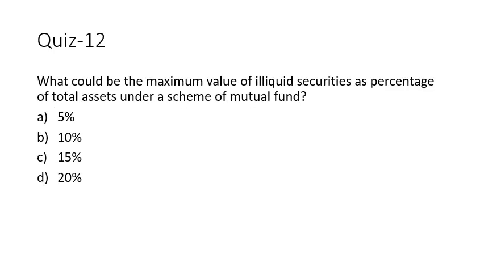Question number 12. What could be the maximum value of illiquid security as percentage of total assets under the scheme of a mutual fund? So there is a threshold which is kept at 15%. So it could be 15%. So we have now completed 12 questions. I'm sure you are enjoying working with me. You can watch this again in order to get that understanding. We move on to question number 13.